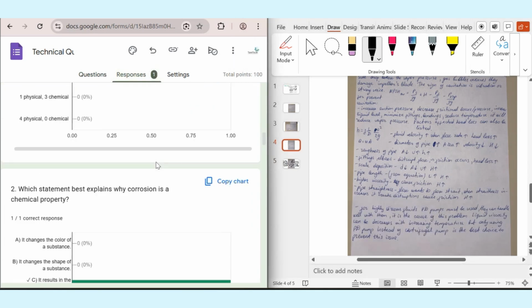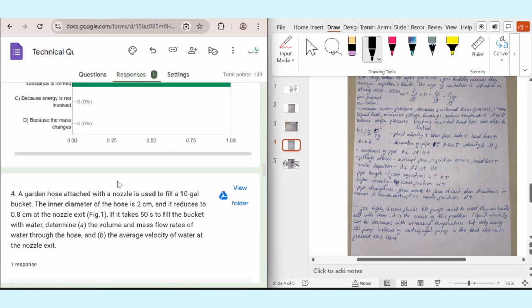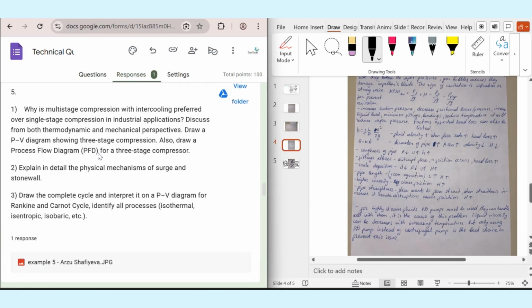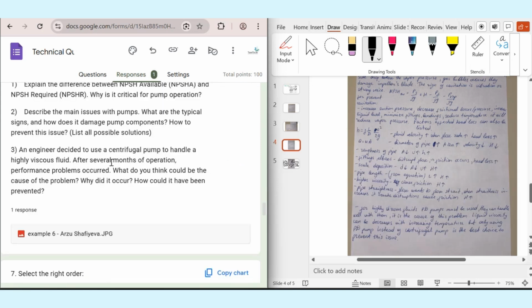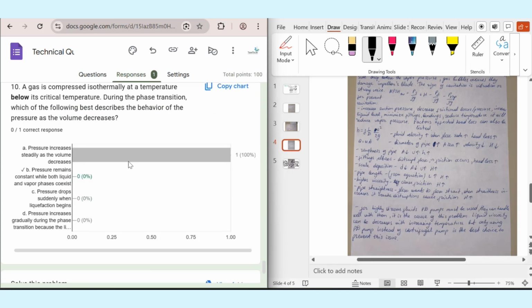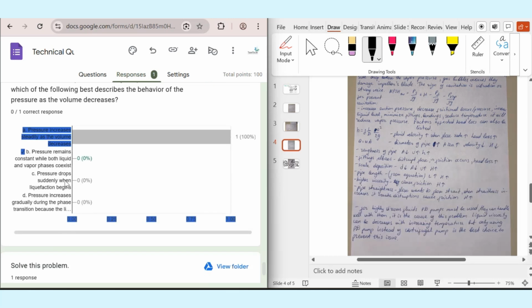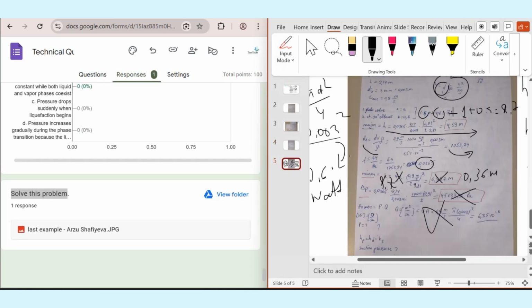Let's look at the solution of our student. Yeah, this is correct. This is also correct. Yeah, we checked it. It's correct, but there is a little bit of inaccuracy in the diagram. This is also correct. This is correct, and this is correct. But this is, yeah, again not correct. It should be different, and like the problem itself, we have a little bit of difference in finding K. That's why there is a mistake.